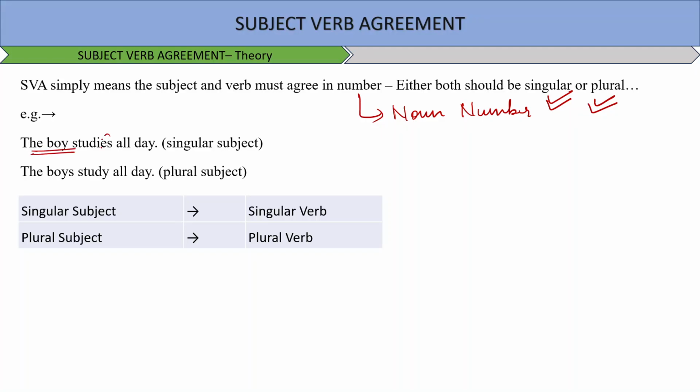For example, as discussed before, if the subject is singular, the verb will also be singular. Studies here is singular. If the subject is plural, the verb will be plural. Singular subject will take singular verb, plural subject will take plural verb, and there are exceptions. Of course, there will always be exceptions. We will definitely discuss those exceptions as well. Okay, so moving on. What are those important exceptions?